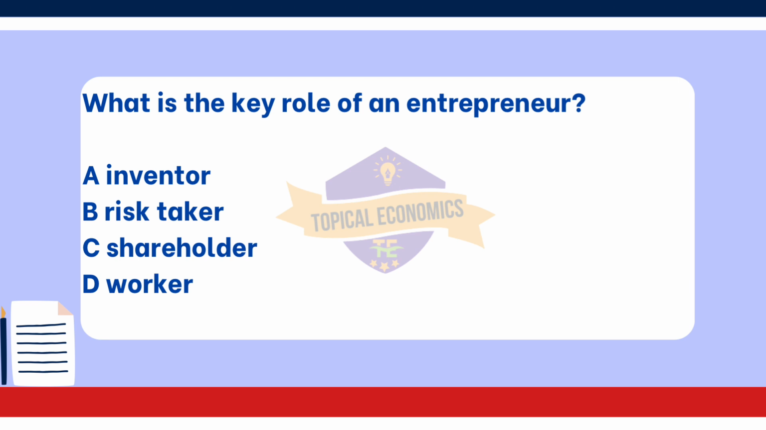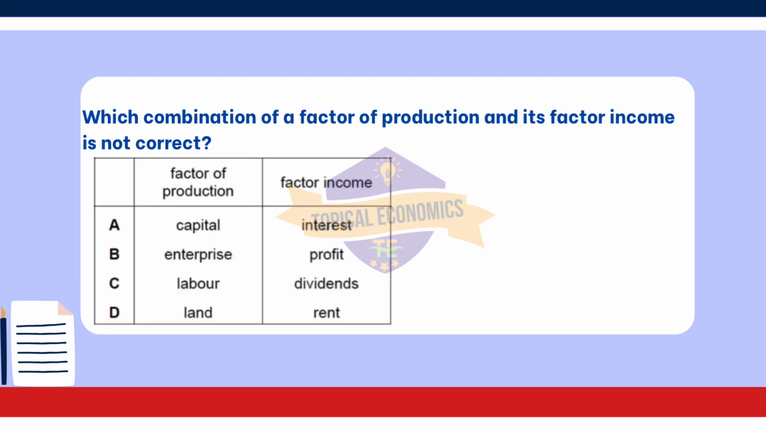Lastly, option D, worker. A worker provides labor and earns wages. While an entrepreneur may also perform work in the business, their primary role is to manage, organize, and take risks, not just to work. Proceeding with the seventh question.